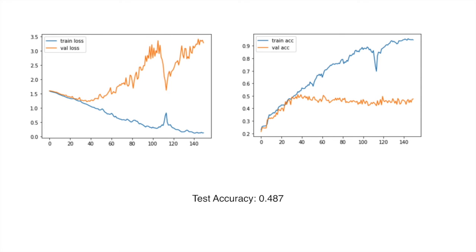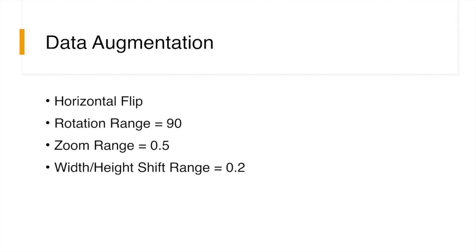So here's the result. Actually, the performance is not much better. The validation accuracy only slightly increased, by about 0.1 to 0.2, and the validation accuracy is still about 0.5. Then we tried to apply data augmentation.